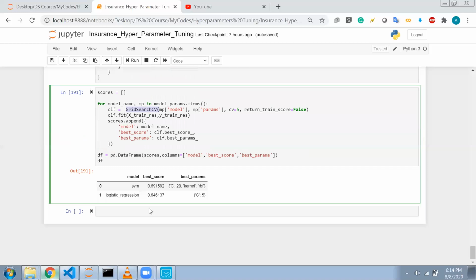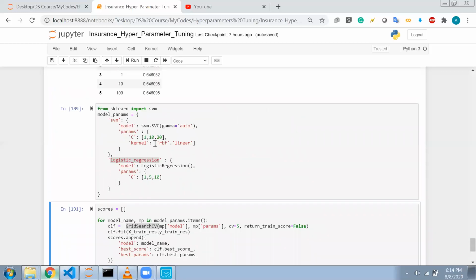When I have trained that model, for SVM I'm getting 69% accuracy. This is the best score that I have got, and these are the parameters for which the score is highest: C equal to 20 and kernel equal to RBF.